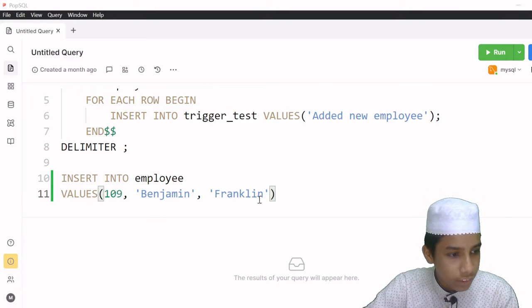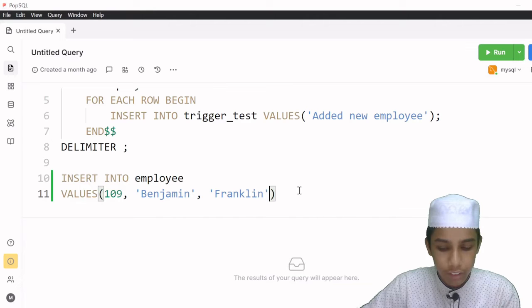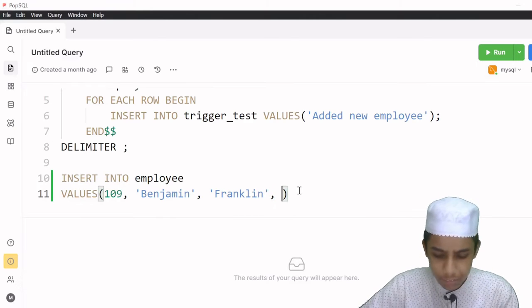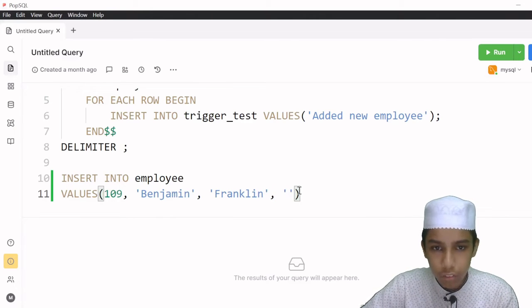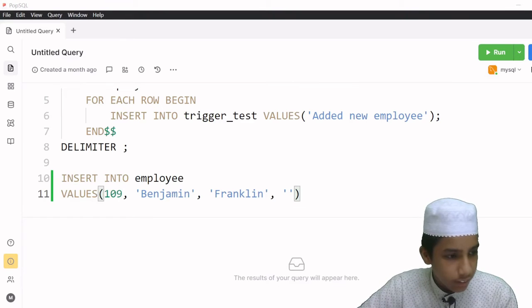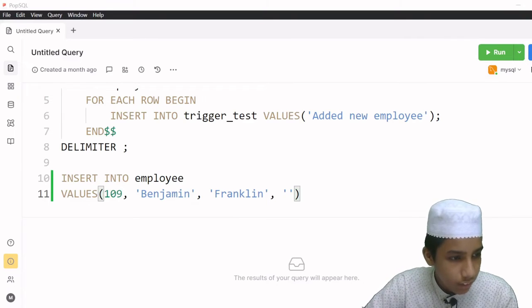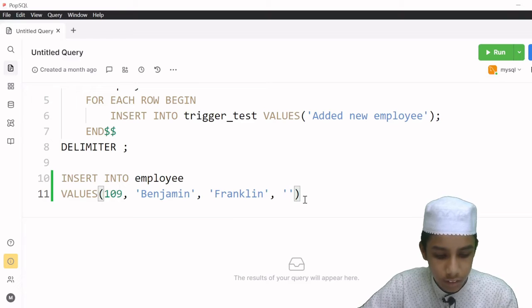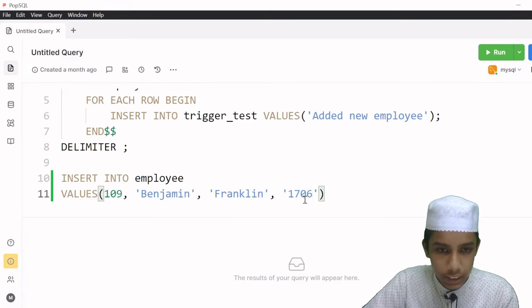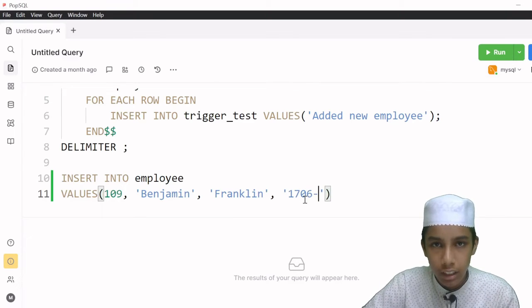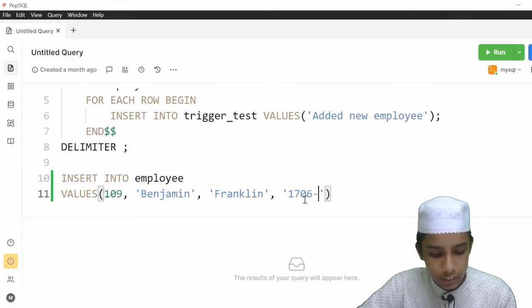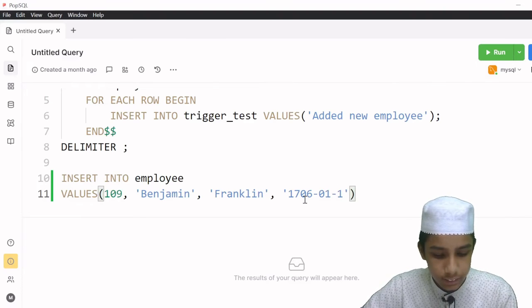So now I have this one, and now I am going to give here a comma again, and now here I am going to give his date of birth. So his date of birth is like 1917-01-17.